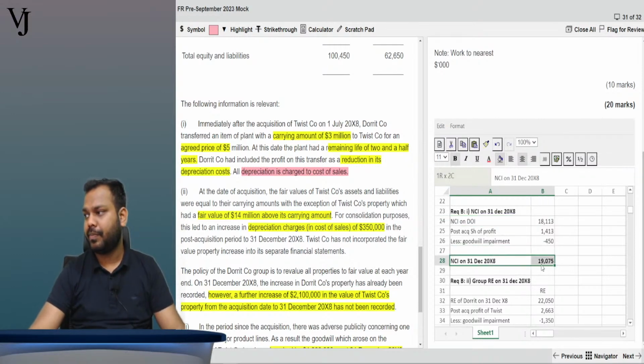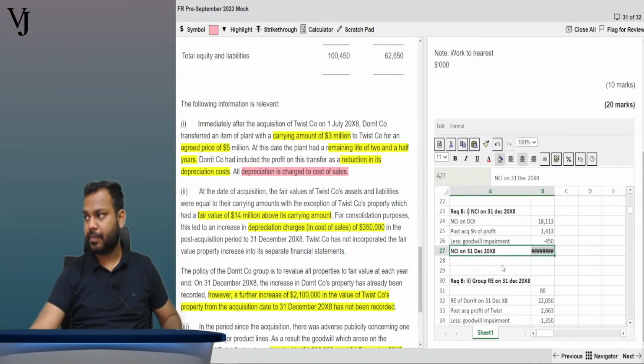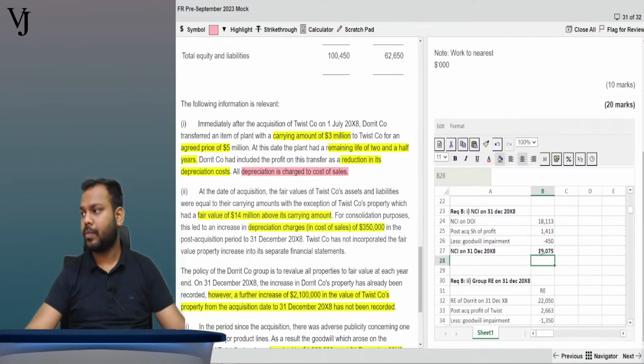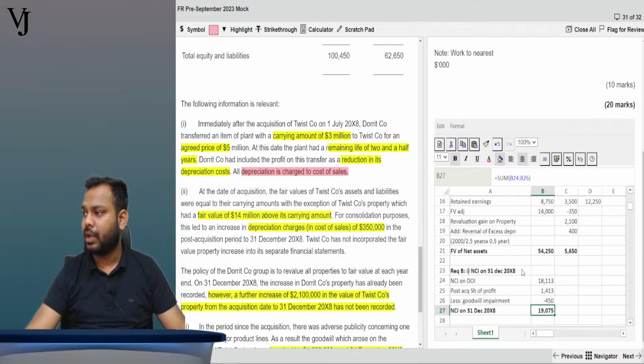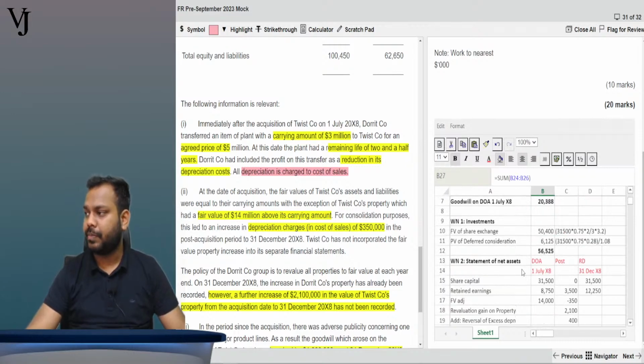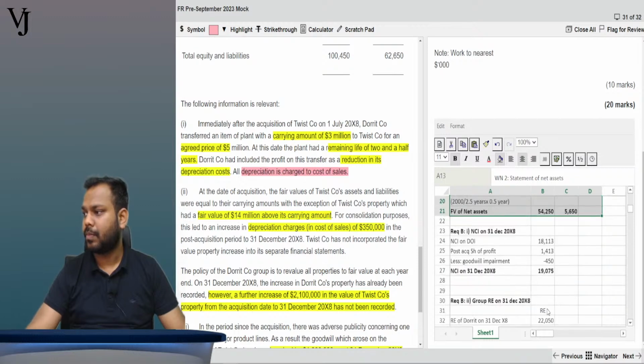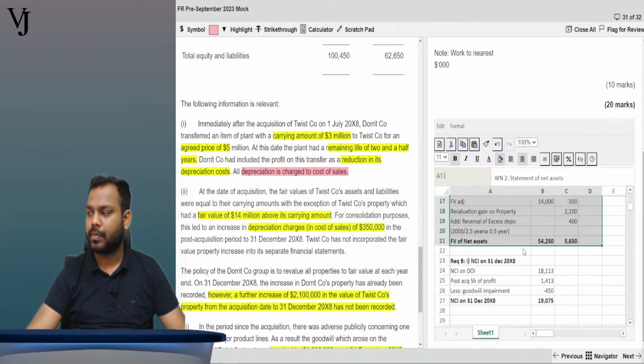Is it clear to everyone? Okay, Nishan, you had this query. Is this query cleared now, Nishan? Wonderful.